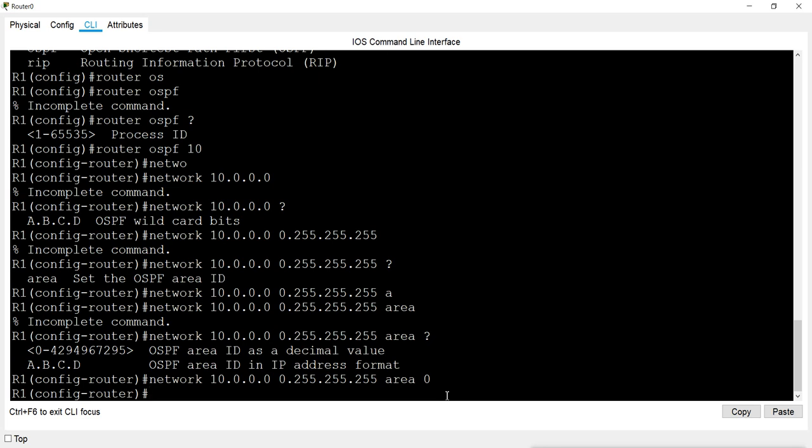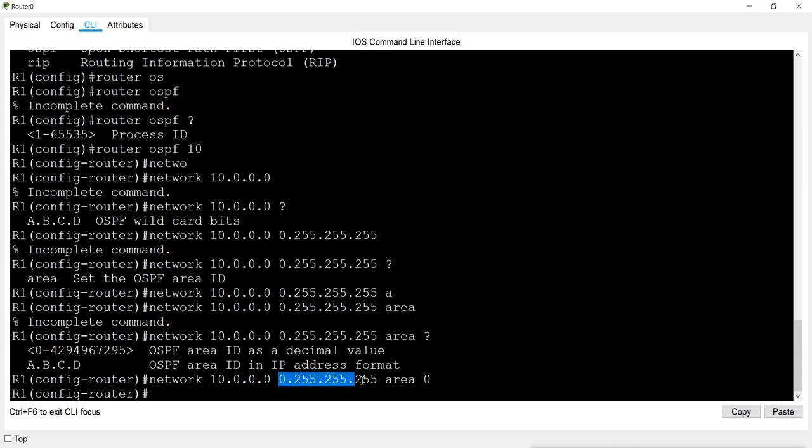You have to provide the wildcard bit, then mention the area command, and then the area ID also. Not like RIP or IGRP where you just mention the command network and then the connected network. So it is not simple like this. The configuration is not simple like RIP or IGRP. It is different. Now it is not a burden.